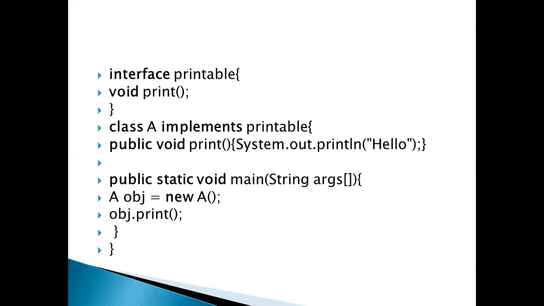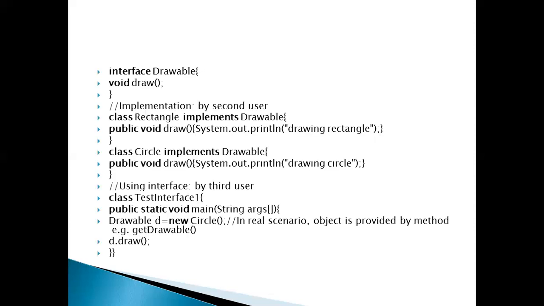So we checked this. This is one way, an easier way to write an interface. Second example: suppose the interface name is Drawable and the method is draw. How to use this? Using the class name Rectangle, implement Drawable.